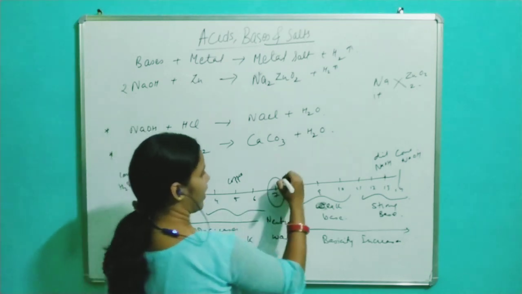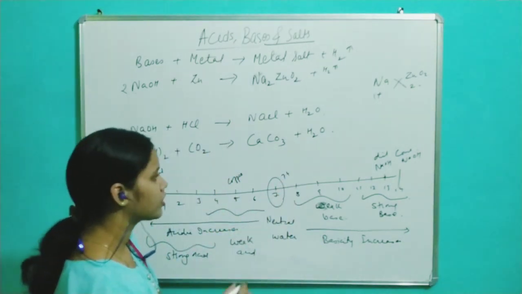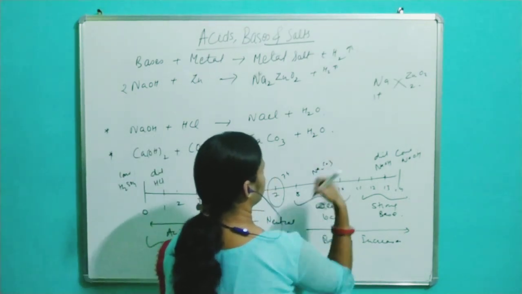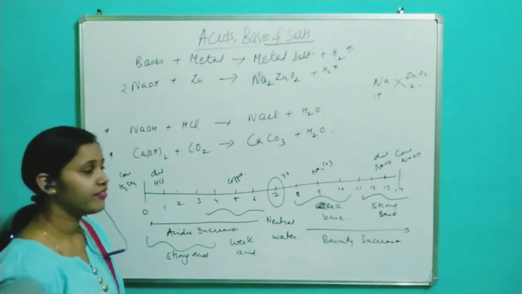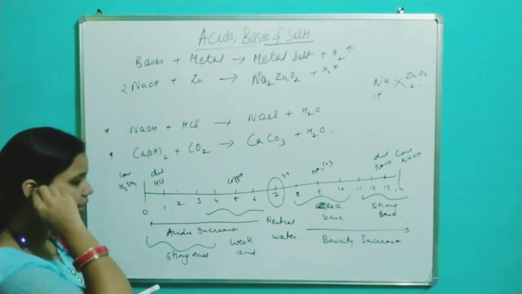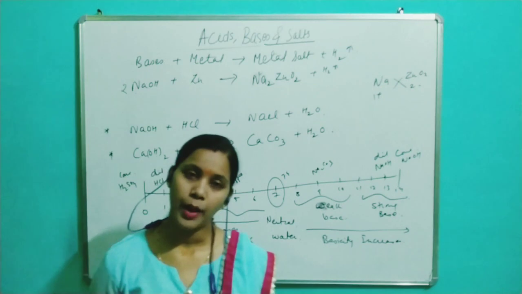Blood has a pH value of around 7.4. Washing soda has a pH value of 9. Alright, so this is how we can find out the strength of an acid or a base. So pH scale is a scale which helps us to know the strength of acid or base.